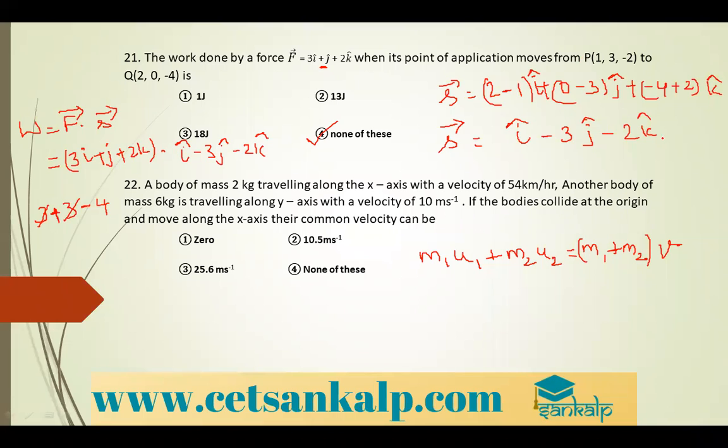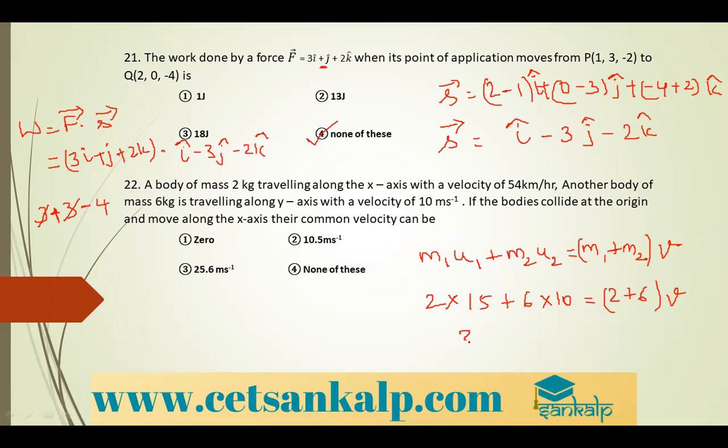Okay, so here you can say that mass m1 is 2 into u1 is 54, that is 54 into 5 divided by 18, it is 15. So 15 plus m2 is 6 into 10 is equal to 2 plus 6 into v.